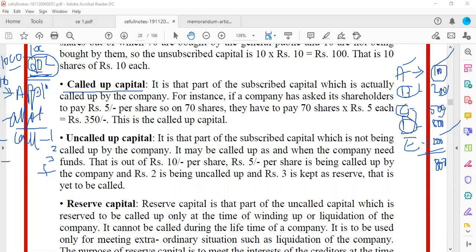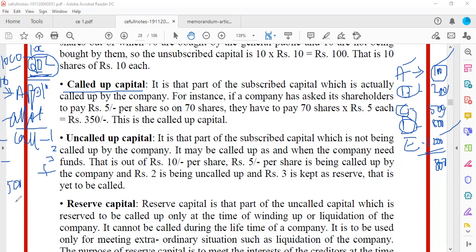Okay, so that is allotment. Then once I allot the shares, these people A, B, C, D, E will come back and pay me some more money, the next installment. After the 10 rupees, now let's say they are paying me 500 rupees. Now I will collect all 500 rupees for all of these shares.